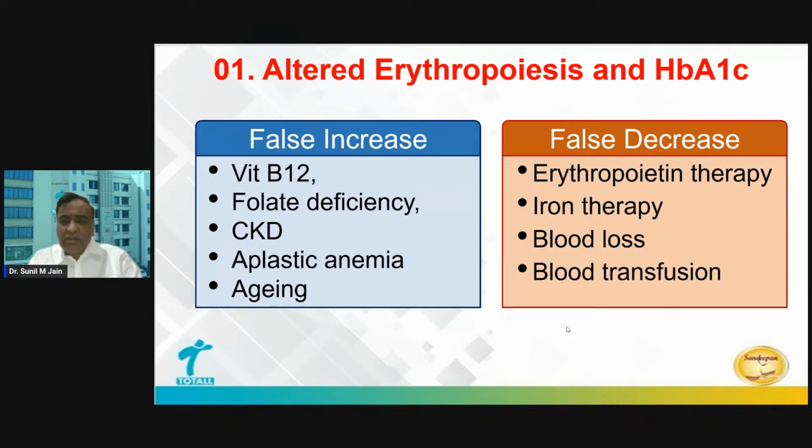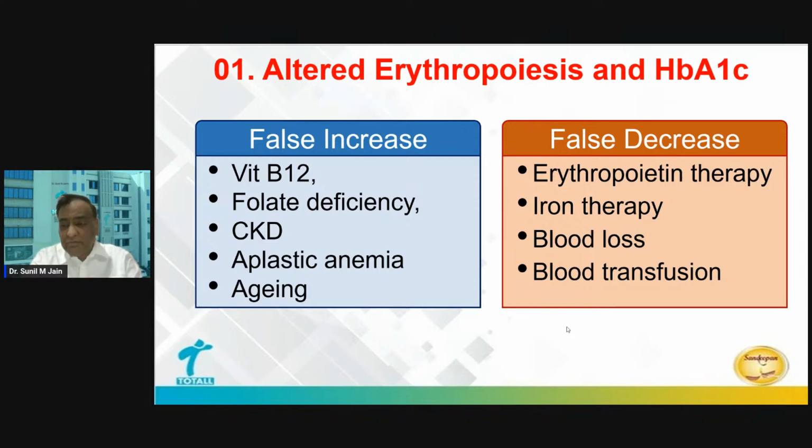While in a patient on erythropoietin therapy, iron therapy, blood loss, blood transfusion, newer RBCs will appear, which have not yet connected with glucose, not yet come in contact with glucose. So obviously, in such people, a false decrease will happen.